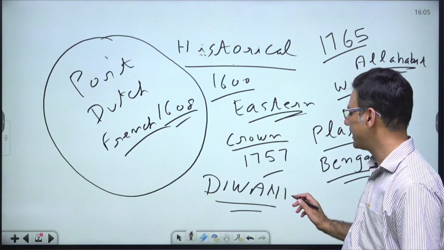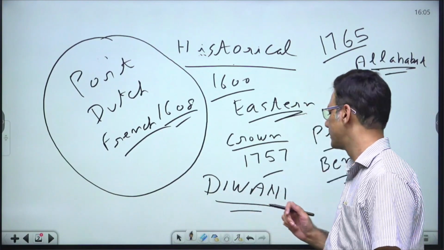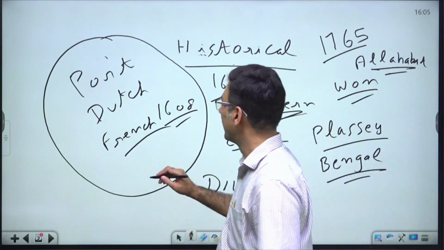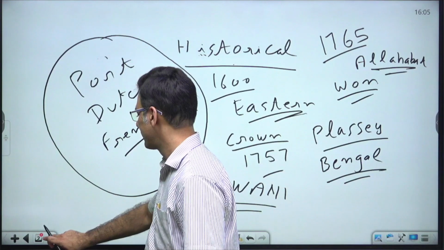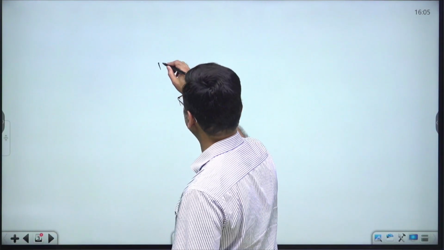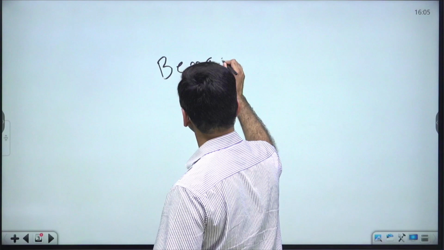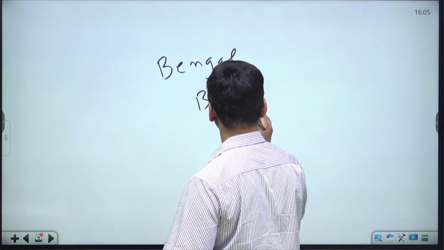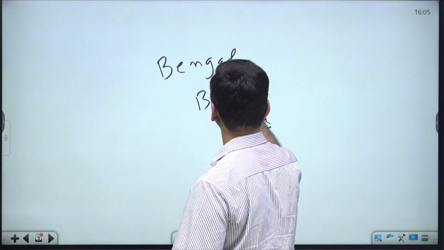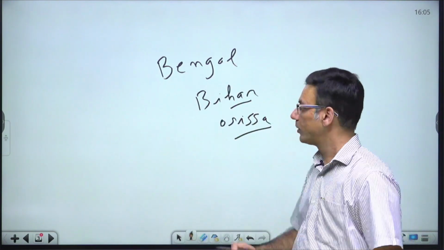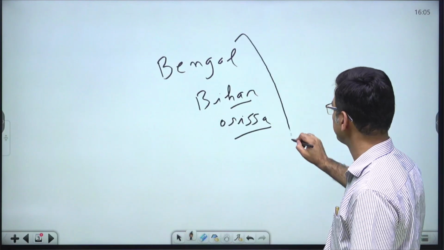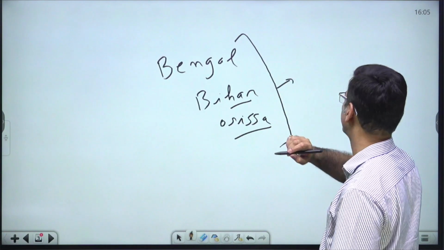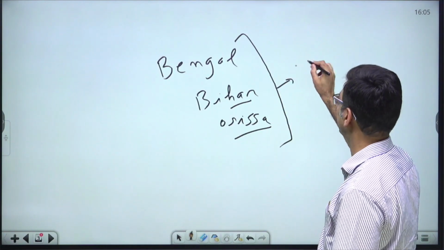And Diwani means what? It was the right to collect revenue and do civil justice for Bengal, Bihar, and Odisha. Now, once they got this Diwani, the Britishers progressed to become a territorial power.